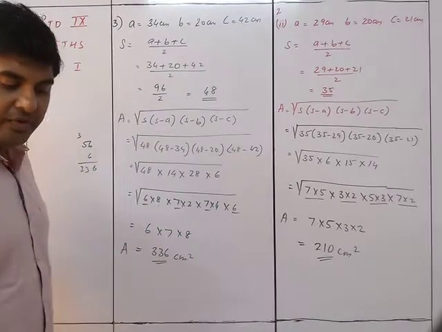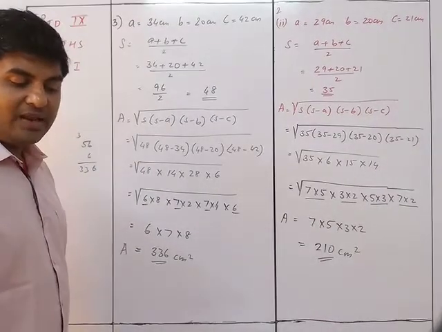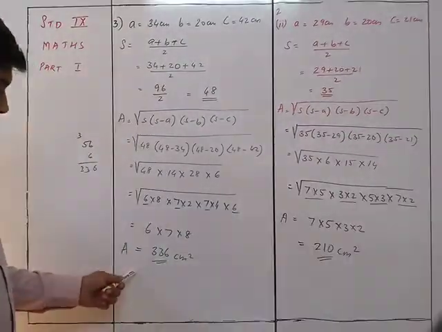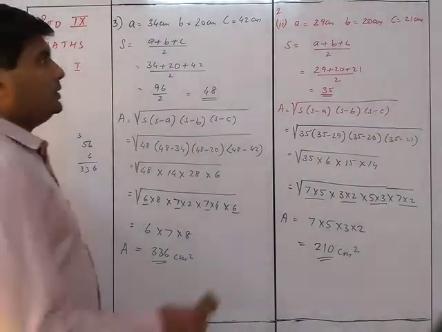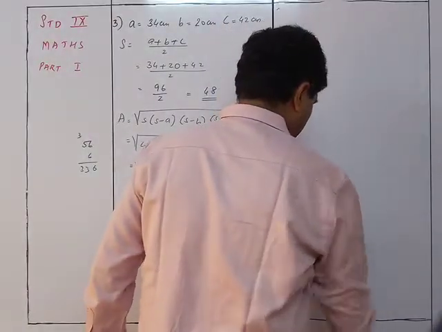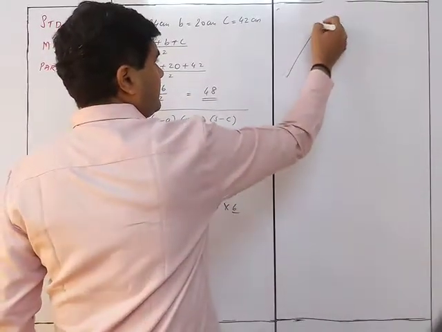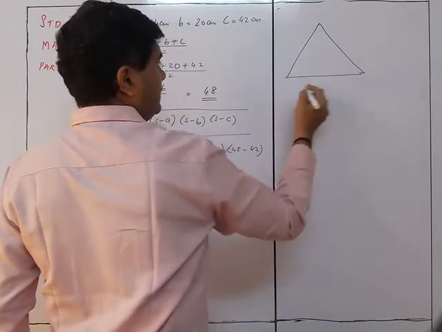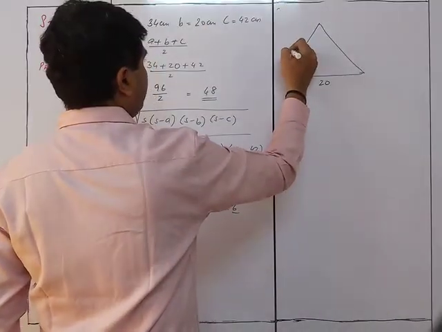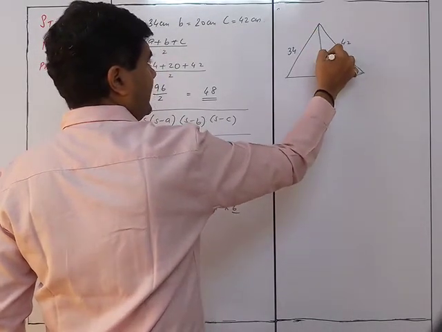Okay, so we found out the area of the triangle. Now that's not the end of it. They also want to find the length of the altitude corresponding to the shortest side. So what does it mean? Let's understand. This is a triangle. If this is the shortest side, which is 20, this is 34 and this is 42, then I want to find out the height over here like this.